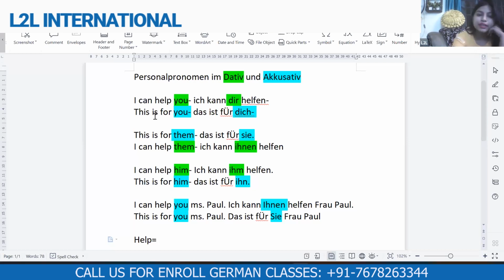In German, this verb helfen is called a dative verb. Helfen is a dative verb.